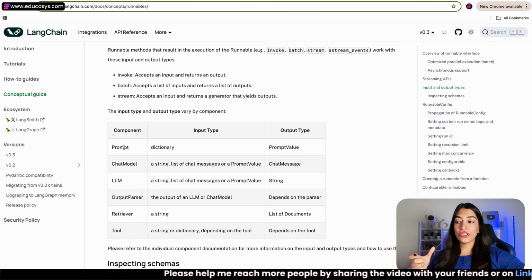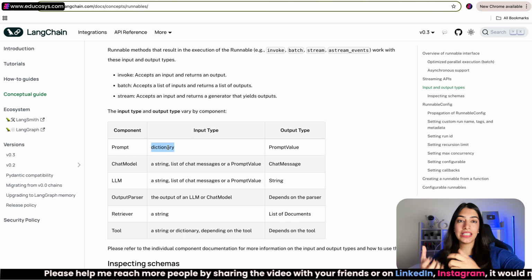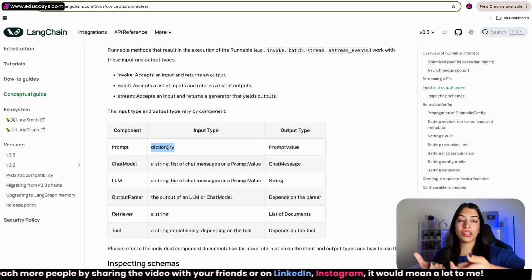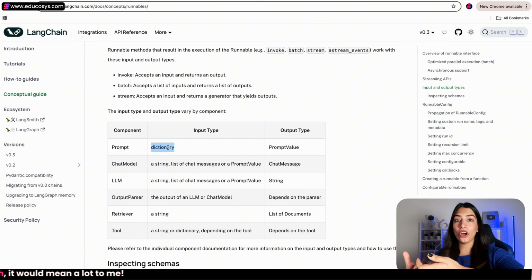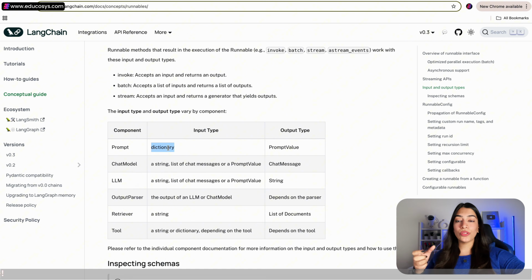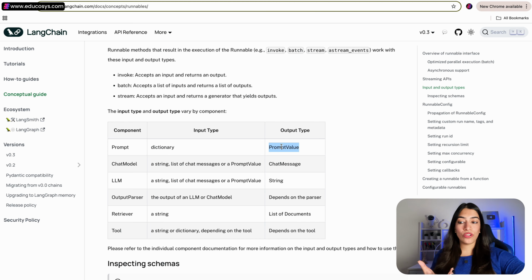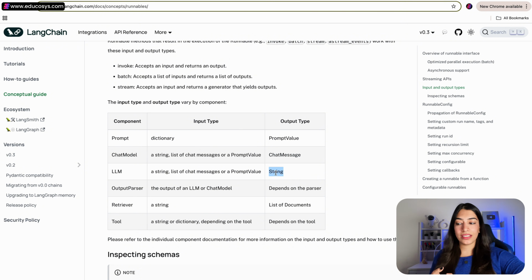Let's check them out. The prompt that we had created, what did we give? A dictionary. For this language, put this value in the dictionary, like fill the variable with this value. For example, we had given Hindi or English. Genre we had given, right? Comedy or horror. So we gave a dictionary, and what did we get as the output? Prompt value. Similarly, in ChatModel and in LLM, to talk to the LLM, we use ChatModels, right? What can we give as the input? A string, a list of chat messages, or a prompt value. When you are using ChatModel, what are you going to get as the output? Chat message. With LLM, we are going to get a string.